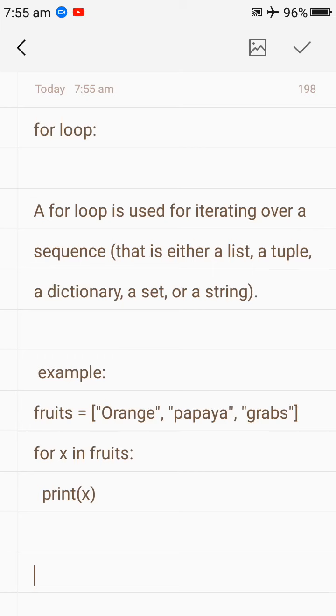Hello guys, welcome back. Today we will see the for loop in Python and how to use it. Before starting this session, I will explain what a for loop is.